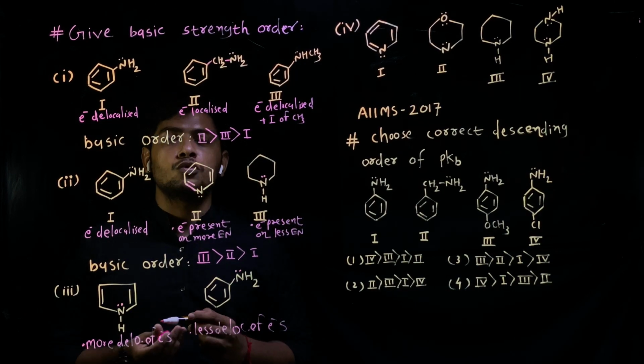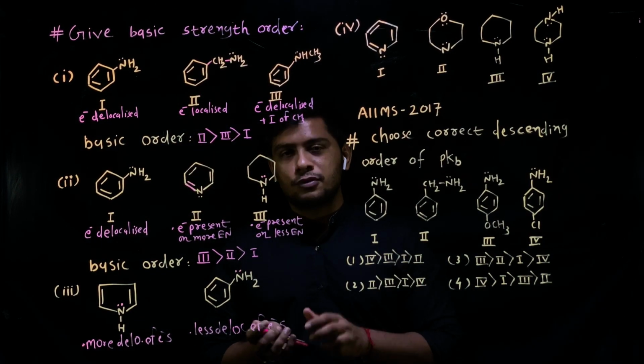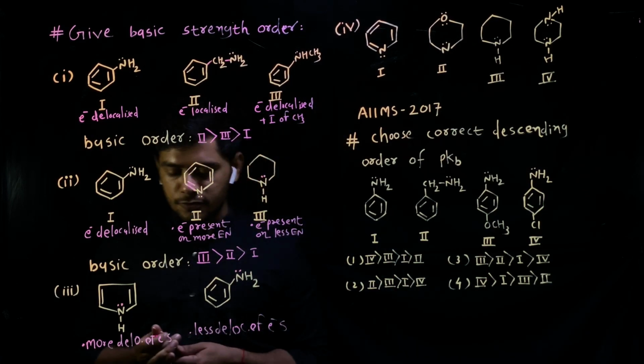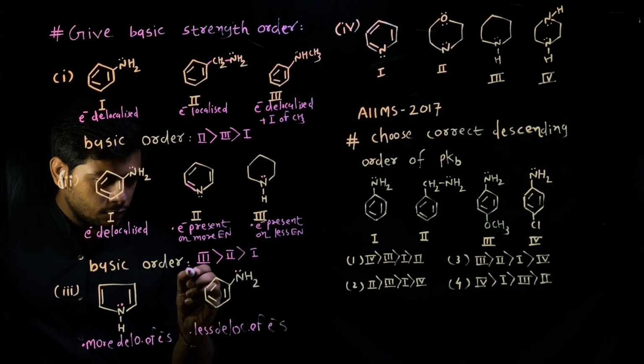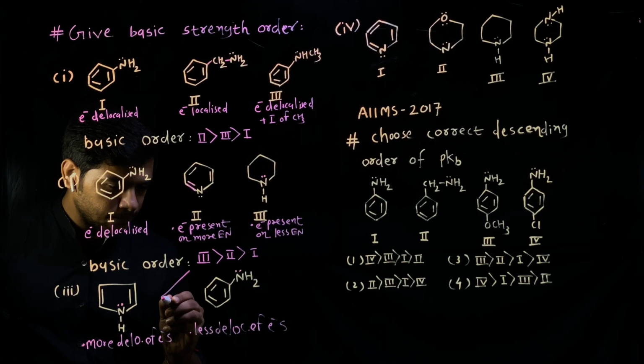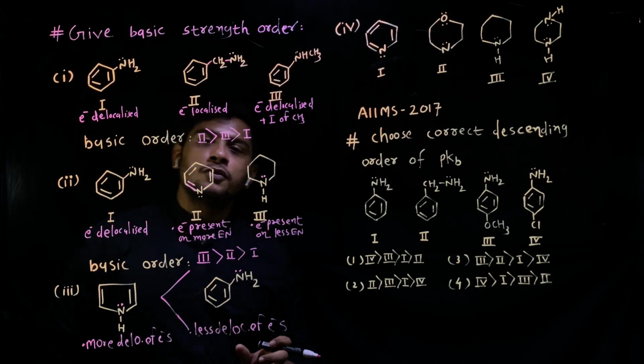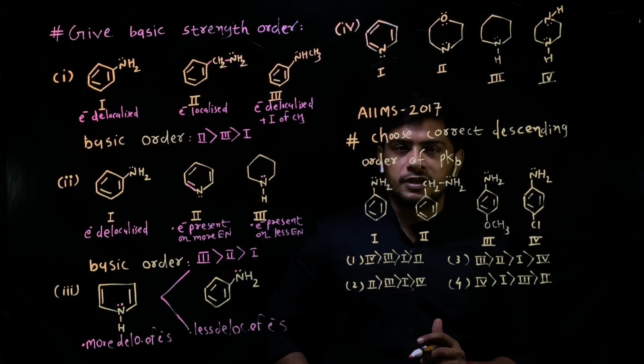And we know that if delocalization of electrons increases, then basic strength decreases. So aniline, this second structure, is more basic than the first structure. I hope you all understand.